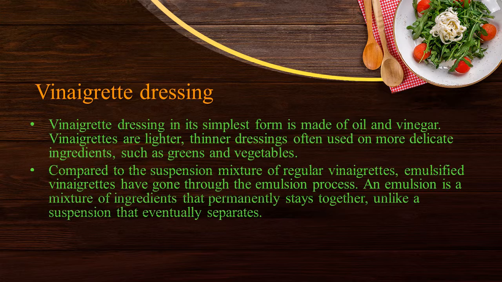Vinaigrette dressing. Vinaigrette dressing in its simplest form is made of oil and vinegar. It is a lighter, thinner dressing, often used on more delicate ingredients such as greens and vegetables. Compared to the suspension mixture of a regular vinaigrette, emulsified ones have gone through the emulsion process, and an emulsion is a mixture of ingredients that permanently stays together, unlike a suspension that eventually separates.